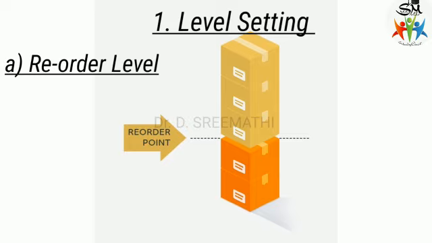This level is fixed somewhere between the minimum and maximum levels in such a way that the difference in quantity of materials between this reorder level and the minimum level will be sufficient to meet the requirements of production up to the time the fresh supply of the material is received.